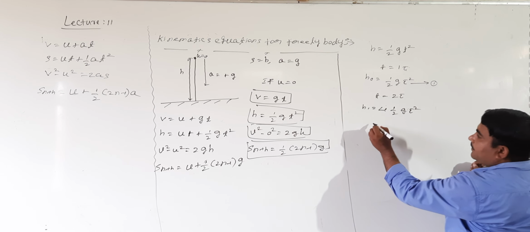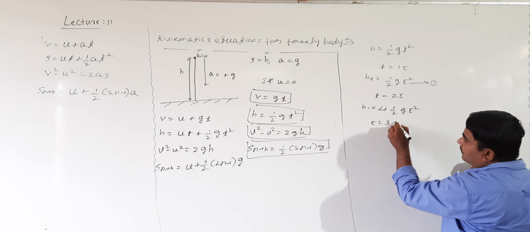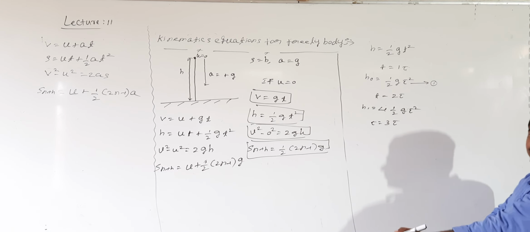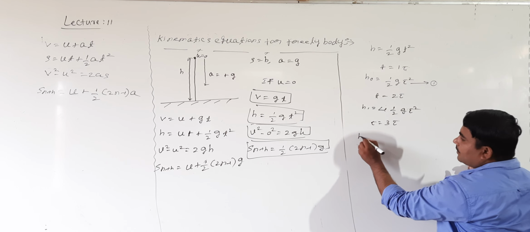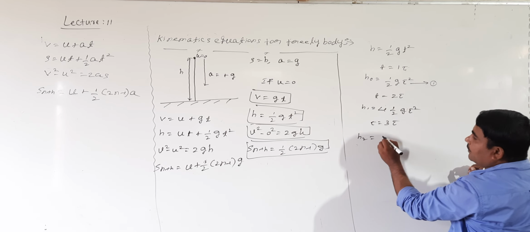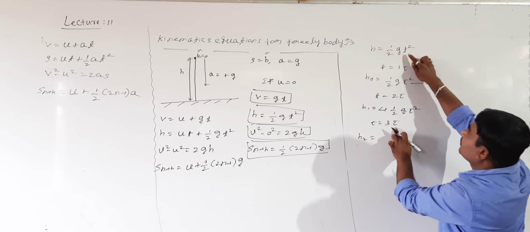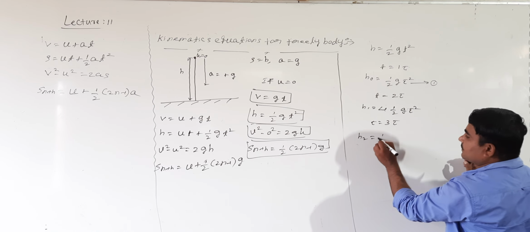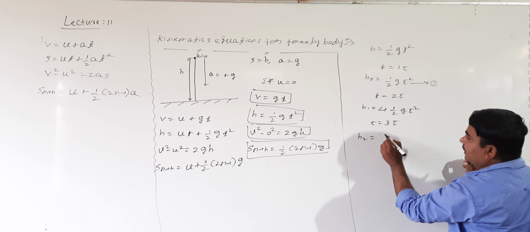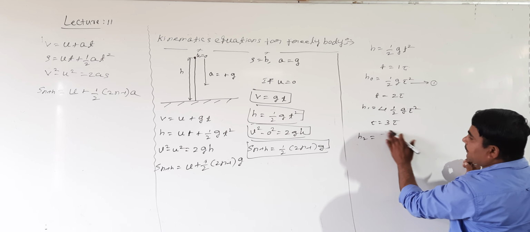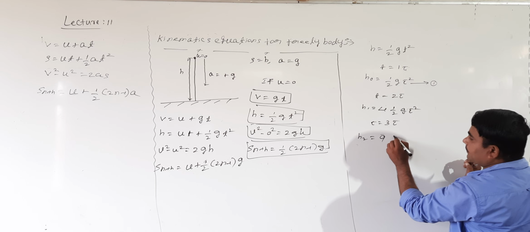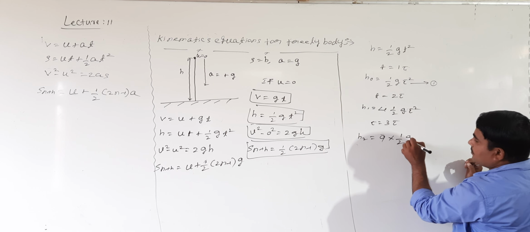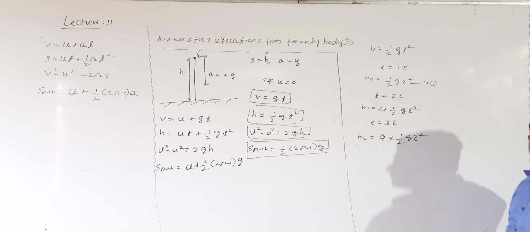If t is equal to 3 tau, h is equal to h2, then what it becomes? T replaced by 3 tau, 9 tau square. Then half g, I will write 9 into half g tau square.